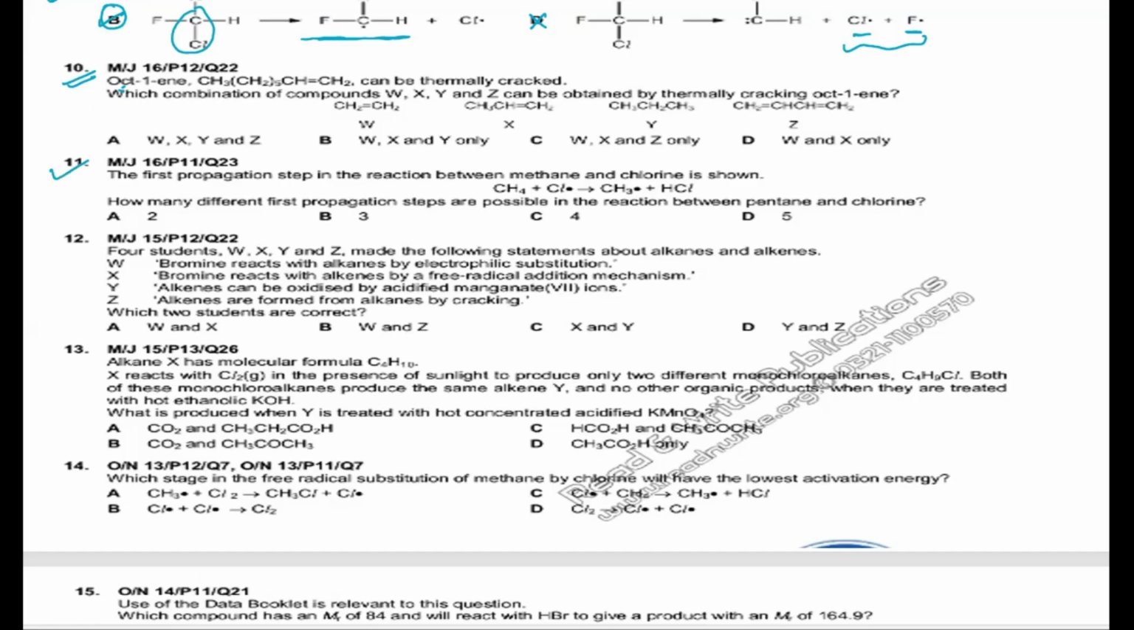Can you attempt question number 11 and see what answer you are arriving at? The question says that the first propagation step in the reaction between methane and chlorine is shown over here. This is the first propagation step, where you have a molecule and a free radical giving you a new radical and a molecule. How many different first propagation steps are possible in the reaction between pentane and chlorine? This is the example they have given you of methane and chlorine radical. Now they're asking for pentane, which is CH3, CH2, CH2, CH2, and CH3.